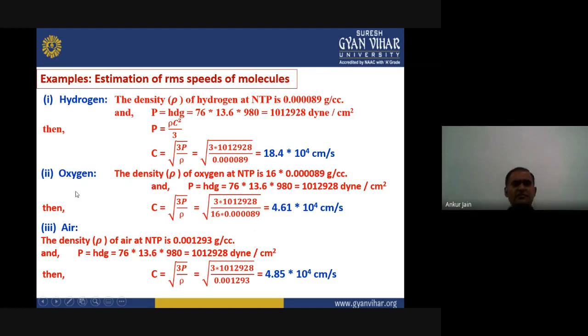For example, the second one is calculated for oxygen. Here the only difference is related to the density of oxygen. Similarly, we have calculated for air. You can practice it on your own and you will find it very easy.